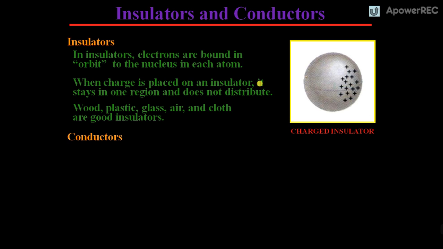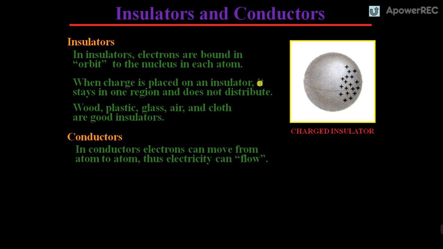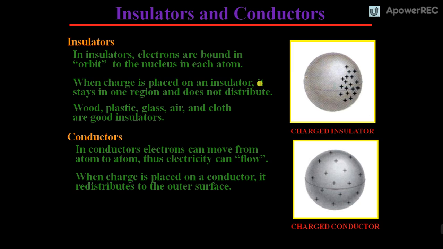Conductors. In general, in conductors the electrons can move from atom to atom, thus electricity can flow. When charge is placed on a conductor, it redistributes over the entire surface, in the outer area.